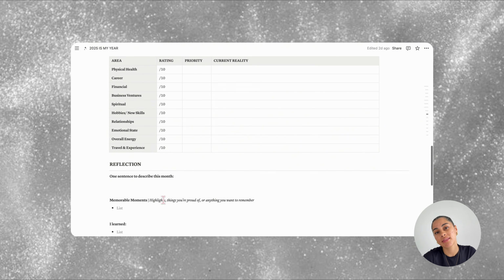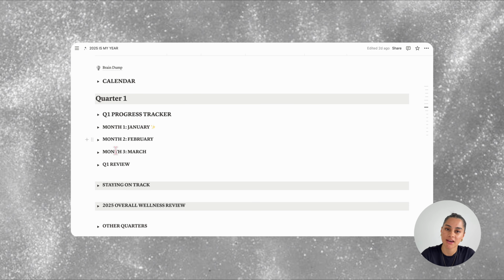So that is the month, and it's exactly the same in the other months. I've also put an emoji at the end of the month to tell you which month you're in. Once it's the next month, you can cut and paste it into the next one, and you can change this to whatever you'd like. Lastly, in the quarter section is the quarter review.